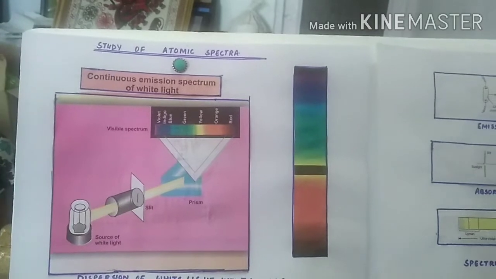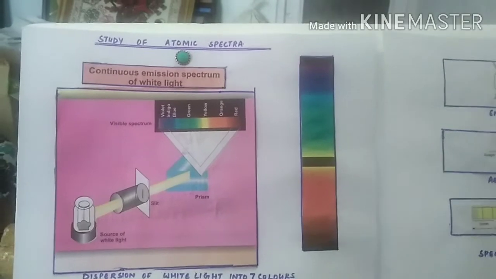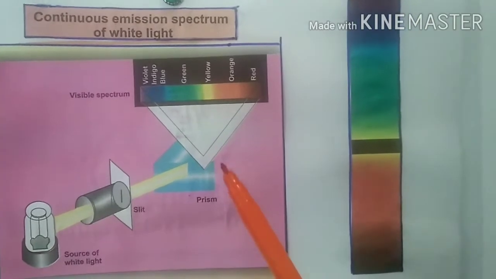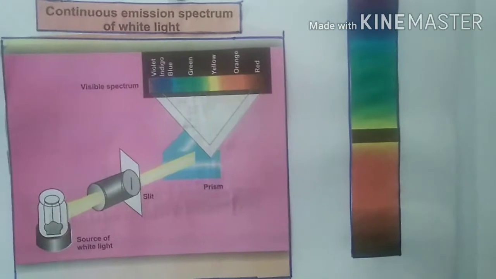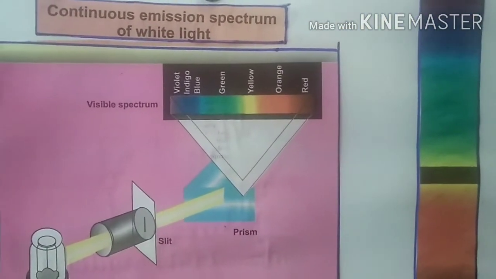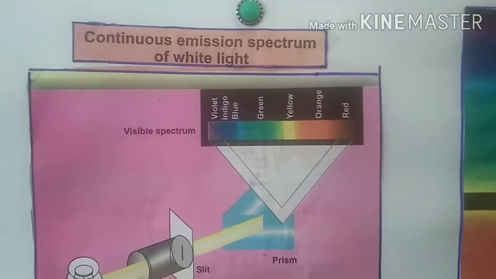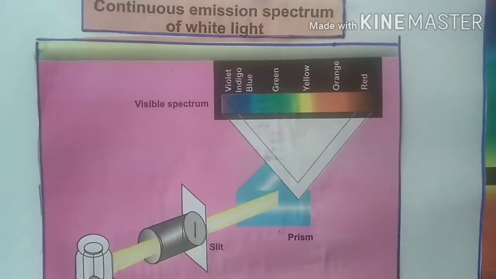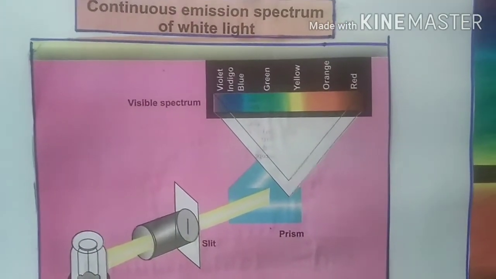Good morning, students. Today we will be doing a study of atomic spectra. We've already noticed that when light is diffracted through a prism, it gets split up into different components, and the record so obtained on the screen or photographic film is called a spectrum. Here is a continuous emission spectrum of white light, where all the different colors are overlapping with each other. This kind of spectrum is called a continuous emission spectrum.